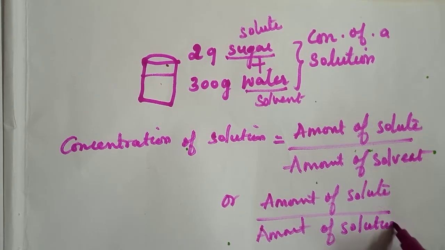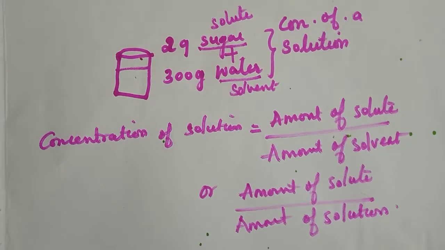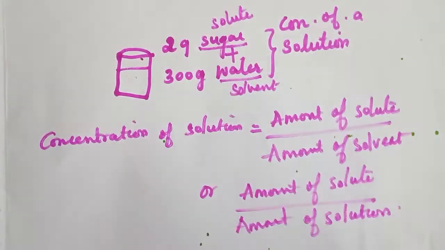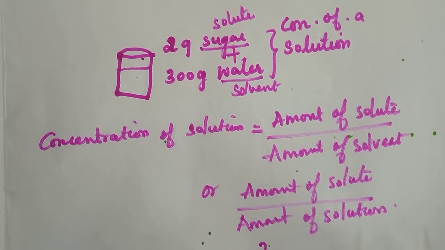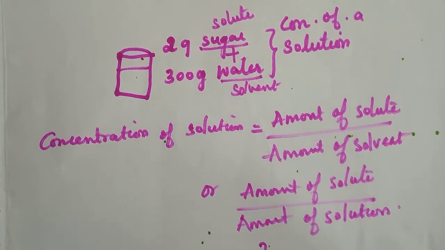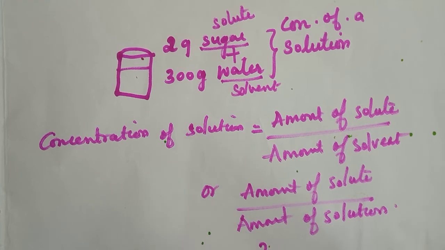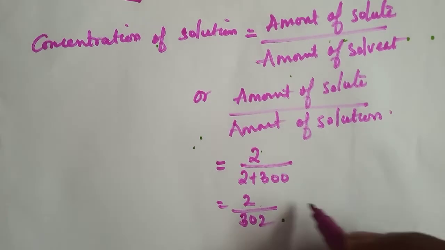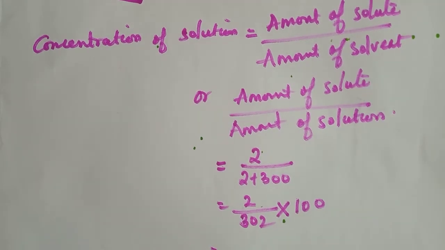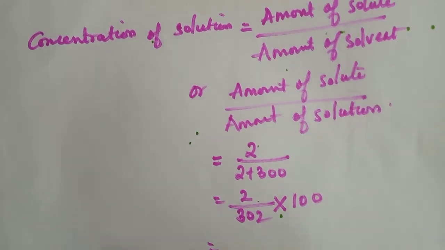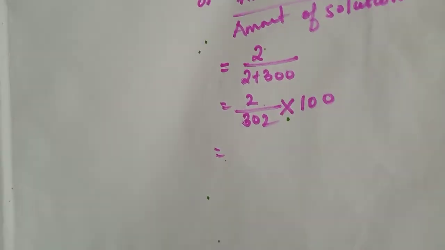solution. So according to this one, amount of solute how much? 2 gram. Amount of solution 2 plus 300, so how much? 302. And if you want to see it in percentage, we have to do that, then we will get an answer. Understood, children? So the concentration of a solution can be expressed as mass by mass percentage or mass by volume percentage.